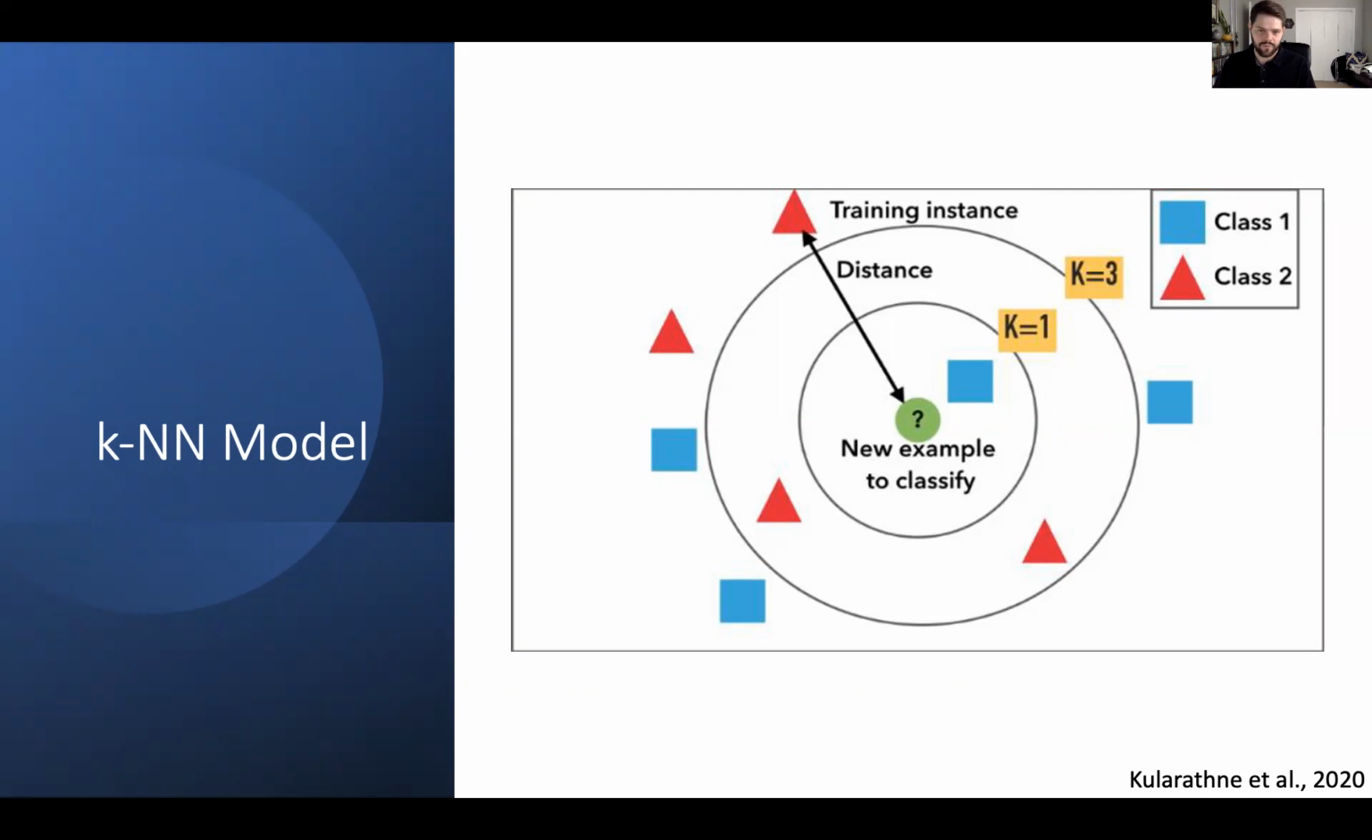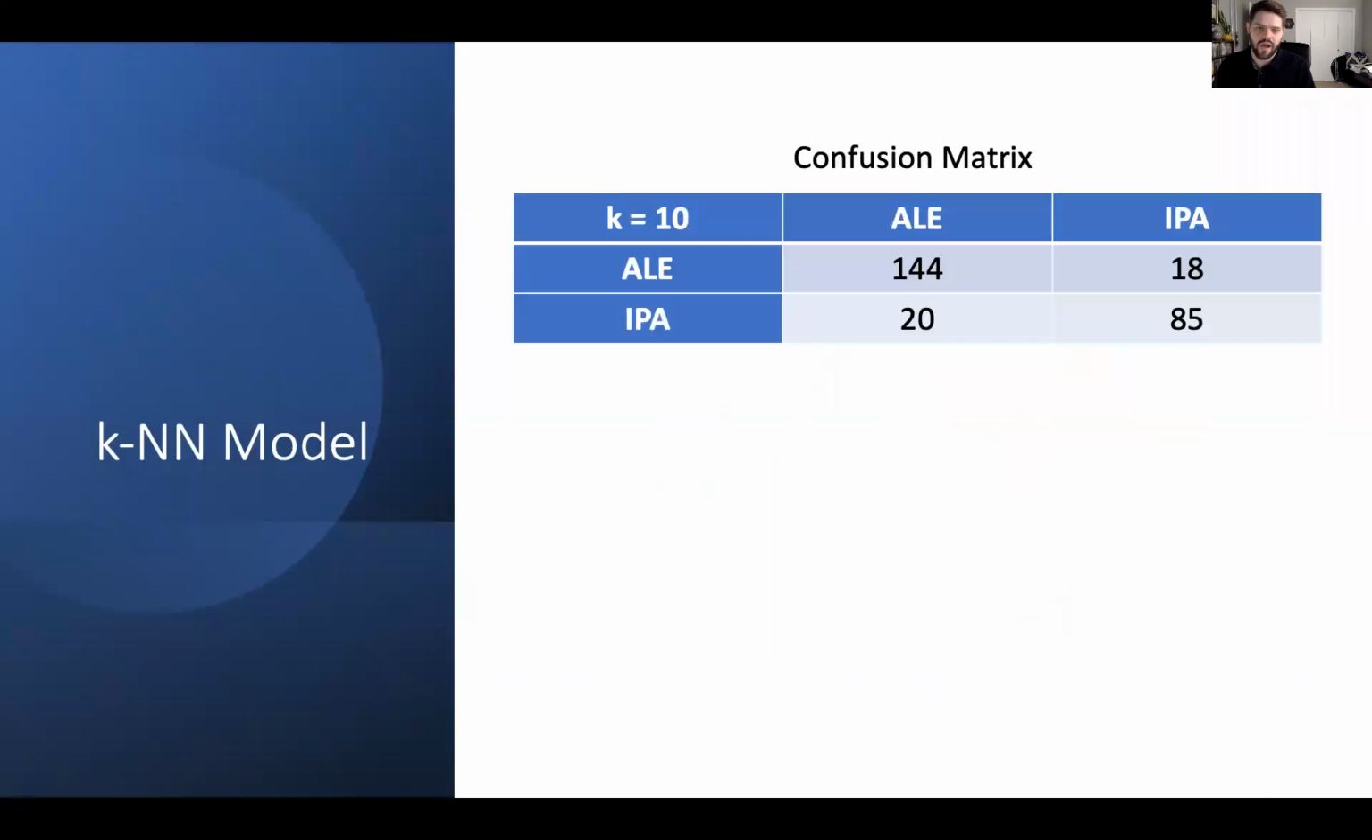We use this type of model to try to identify whether a beer would be considered an ale or an IPA. So we used our IBU and ABV as our test metrics with K equal to 10, and our model was able to predict 144 times correctly that an ale was an ale and 20 times incorrectly that an ale was an IPA. It also incorrectly identified an IPA 18 times, but correctly identified IPA 85 times.